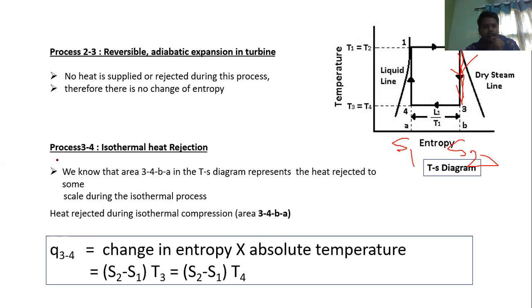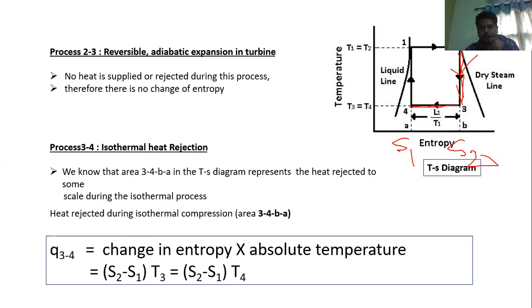Now coming to process 3 to 4. What is happening in process 3 to 4? Isothermal heat rejection, where the heat is rejected in the condenser. So now we are going to discuss process 3 to 4.